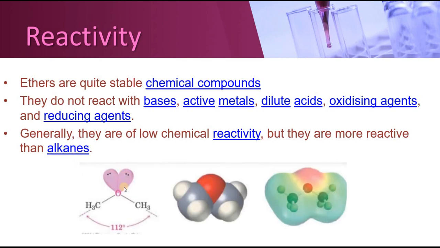The reason behind that is they have oxygen present in them, which has lone pairs of electrons. Due to the presence of these lone pairs of electrons, 2 regions are formed within this molecule. On these 2 carbon atoms there is lesser electron density and there is more electron density on the oxygen atom. So this red area is showing the more electron density, and this whole blue area shown below is showing the lesser electron density.